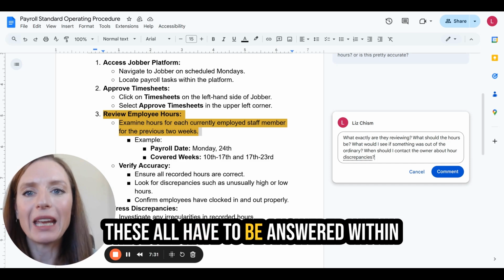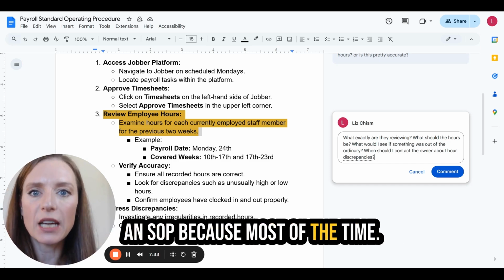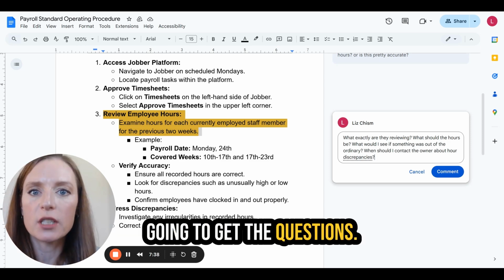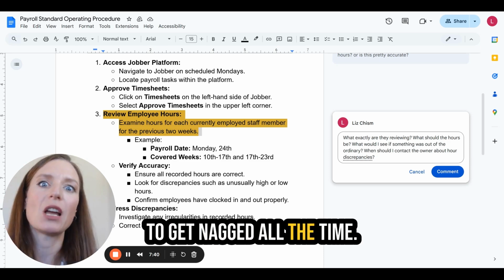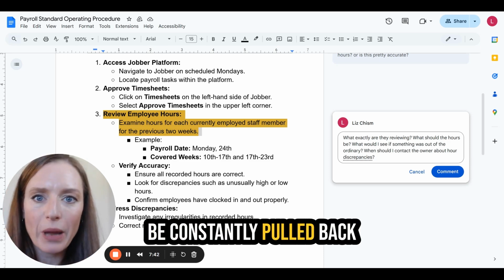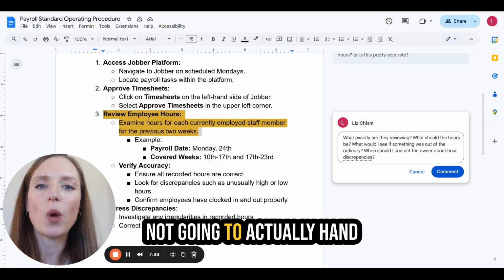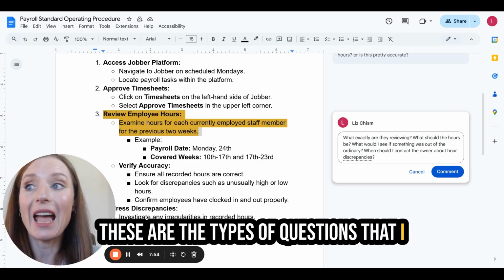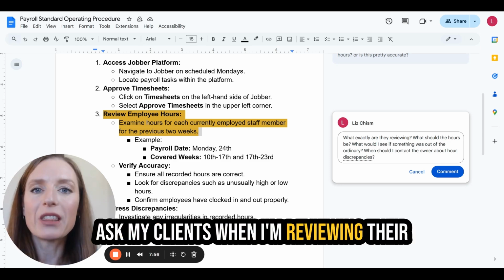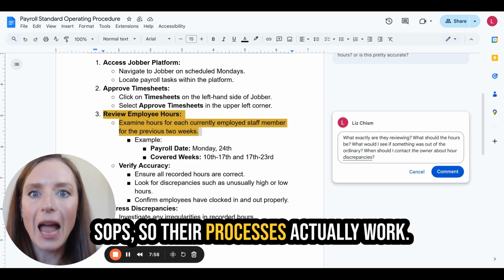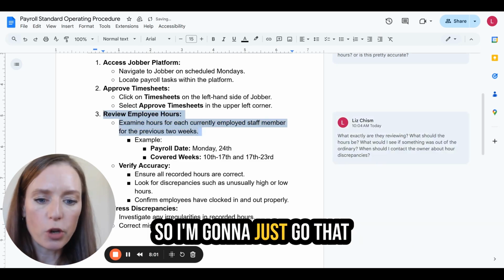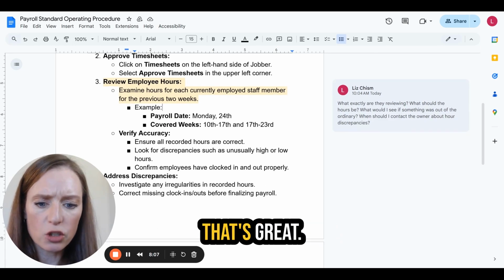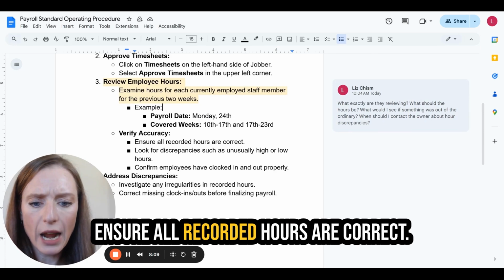These all have to be answered within an SOP because most of the time, something is not going to look right. And this is where you're going to get the questions. And this is where you're going to get nagged all the time. And this is where you're going to be constantly pulled back into the business, and you're not going to actually hand off the ownership of this. These are the types of questions that I ask my clients when I'm reviewing their SOPs so their processes actually work. So I'm going to just go with that, and I'm going to keep going. For example, payday, the week's covered. That's great. Ensure all recorded hours are correct.